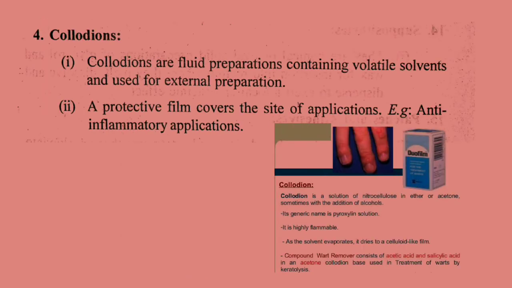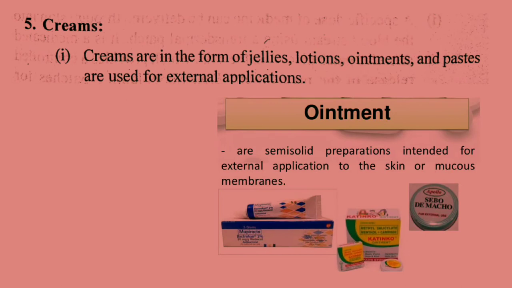Fourth is collodions. Collodions are fluid preparations containing volatile solvents and are used for external application. A protective film covers the site of application. Example, anti-inflammatory applications. Fifth is creams.